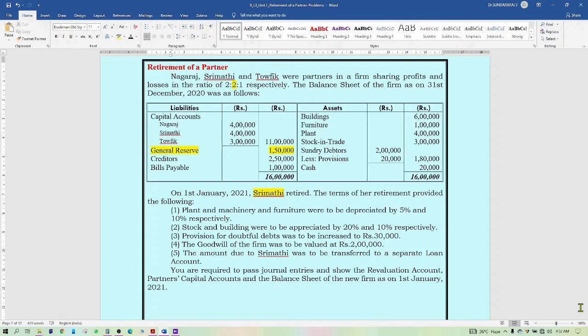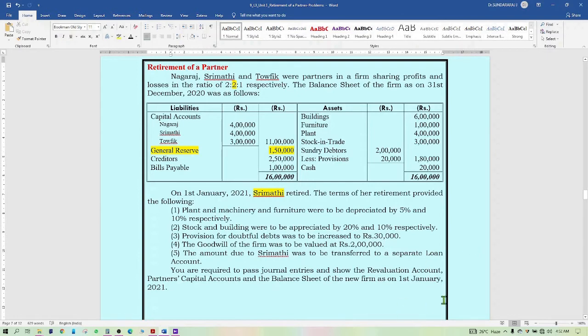So the revaluation account has to be posted. Provision for doubtful debts was to be increased to 30,000. Presently it is 20,000 rupees. It has to be increased to 30,000 rupees. The goodwill of the firm was to be valued at 2 lakhs. So the total value of the goodwill is 2 lakhs. That has to be adjusted. For that we need to calculate the gaining ratio.